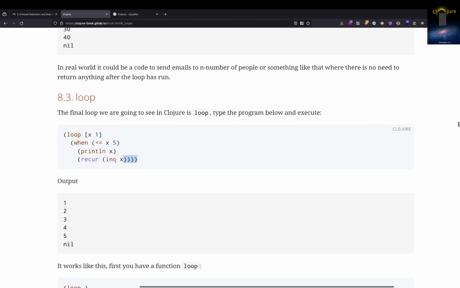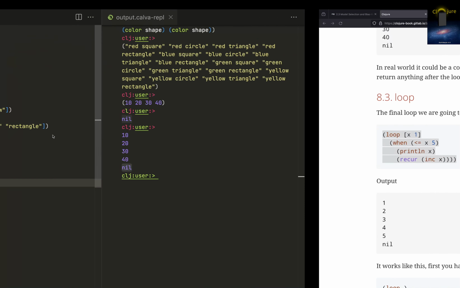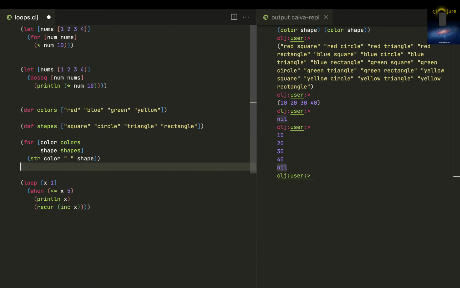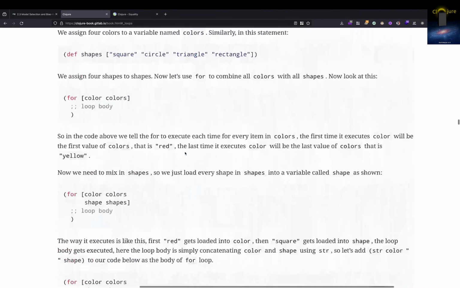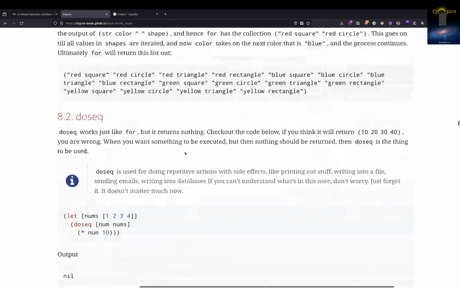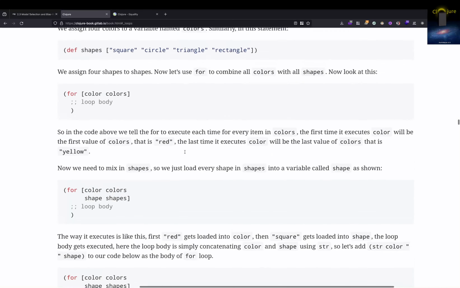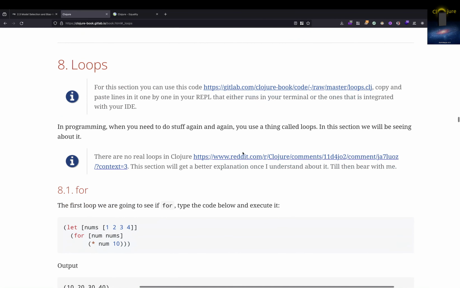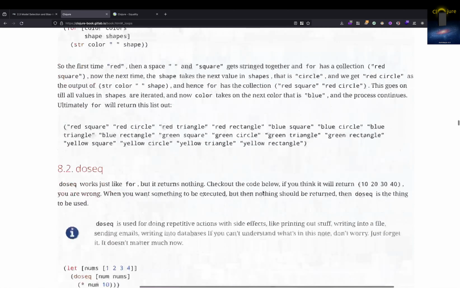And another loop we are going to look into is loop. You might ask me, I said there are no real loops in Clojure. Actually, I didn't say it, some article is saying it. And don't ask me why there is a function called loop in Clojure, right? I don't know. Some article said it, and I've just put it.